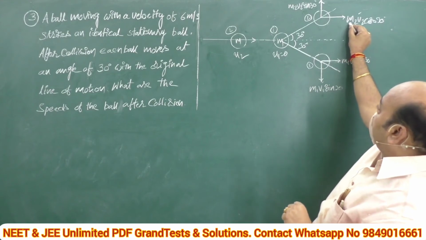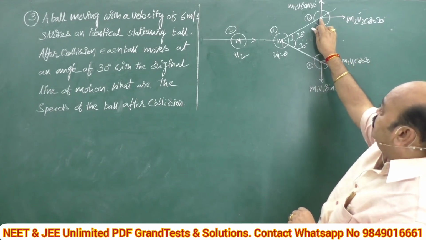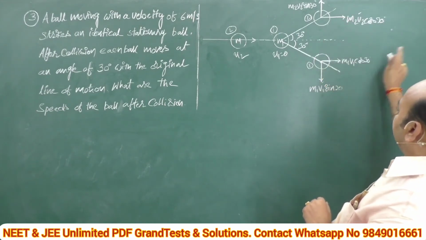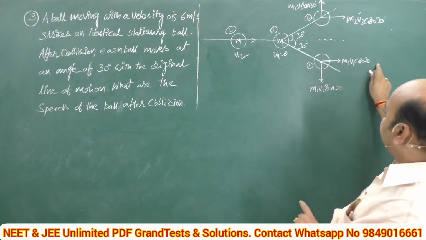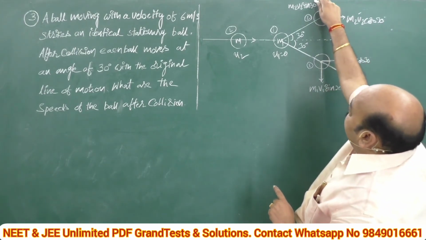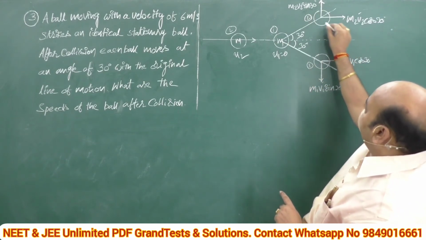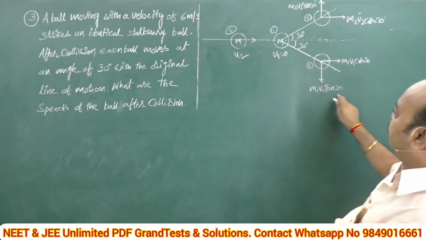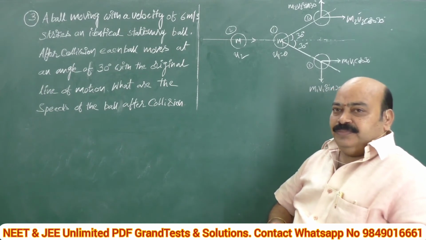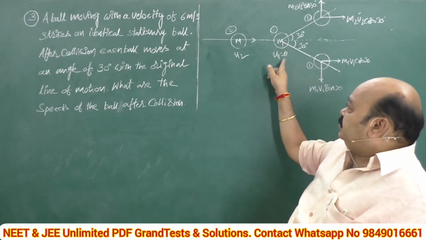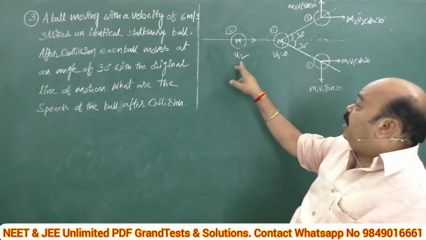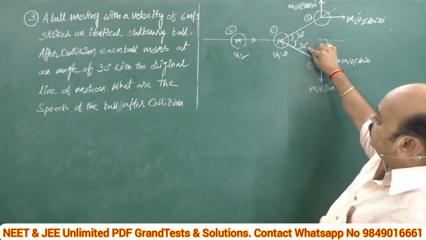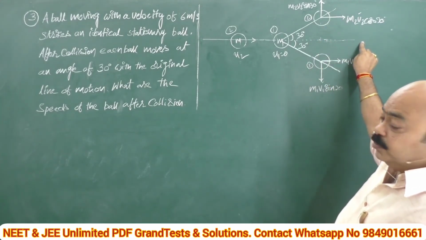So what is the momentum? Actually m2 v2, I am resolving this m2 v2 in two directions. m2 v2 cos theta along the line of action, automatically for the first one m1 v1 cos theta, and m2 v2 sin theta, it is perpendicular to the line. If this is a line of motion, this is perpendicular to this. Like this I am resolving m2 v2 sin 30, m1 v1 sin 30. Initially it is at rest, u1 is equal to 0, it is moving with u2. After collision, these two fly off, this is the direction of the first ball and second ball, both are making 30 degrees with the line of action, line of motion.